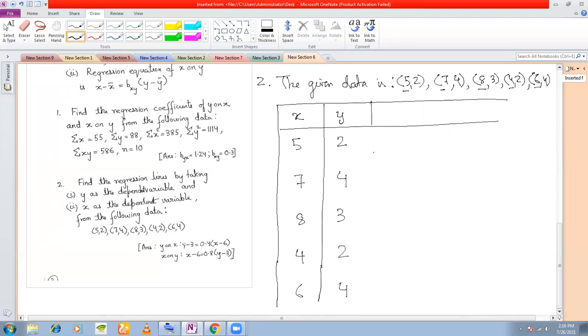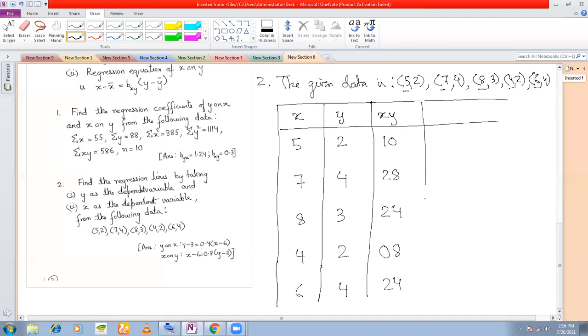Next we make the column for x into y and write down 5 into 2 is 10, 7 into 4 is 28, 8 into 3 is 24, and 4 into 2 is 8. Write 08 here, and this is 24. This is x into y.